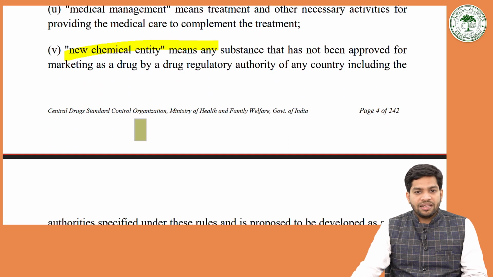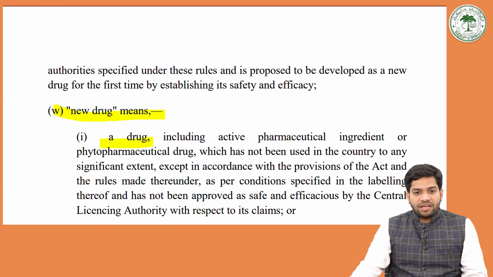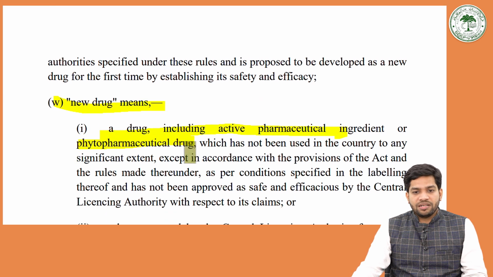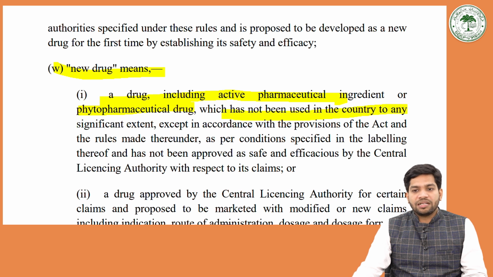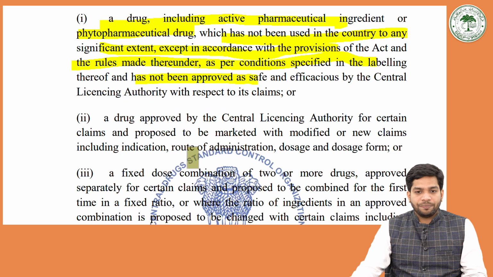New chemical entity and new drug means a drug, including active pharmaceutical ingredients or a phytopharmaceutical drug, which has not been used in the country to any significant extent except in accordance with the provisions of the act and the rules made thereunder, as per the conditions specified in the labeling thereof, and has not been approved as safe and efficacious by the central licensing authority.